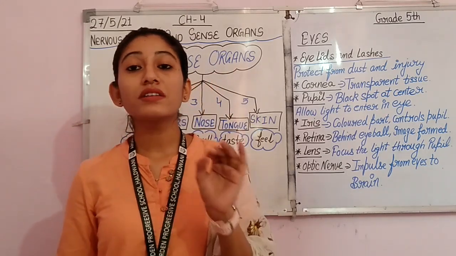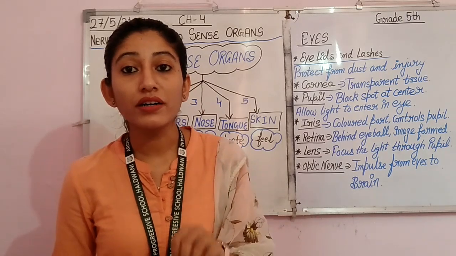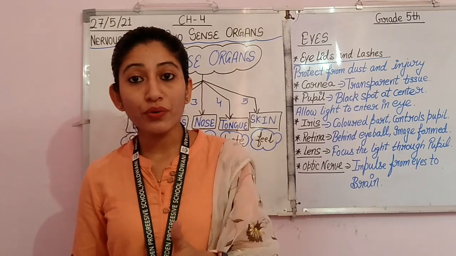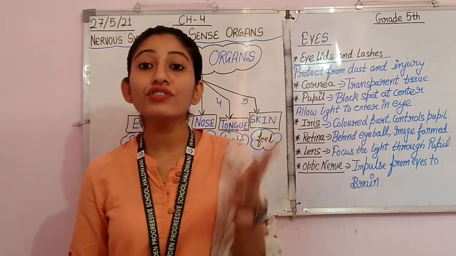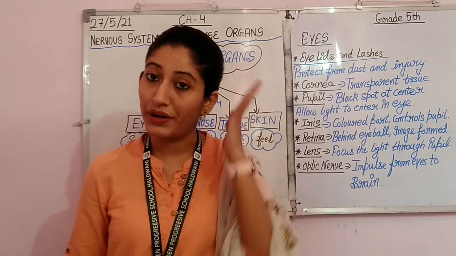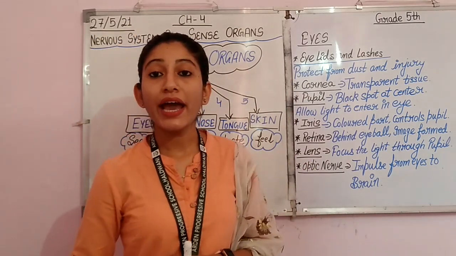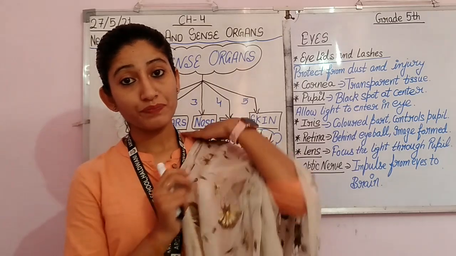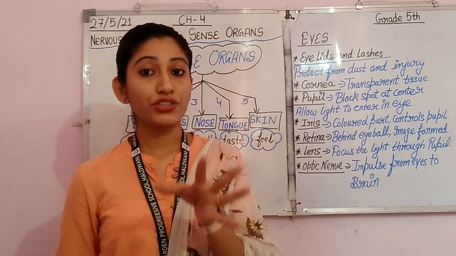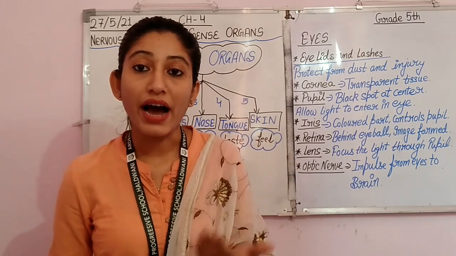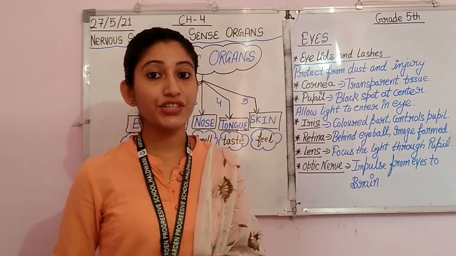So that role is done by the optic nerves. The optic nerves send the impulse, or you can say in easy words, the message from the eyes to the brain. Okay. So here, students, we have discussed the whole structure of the eye, all the parts that are present in our eyes as well as their function.